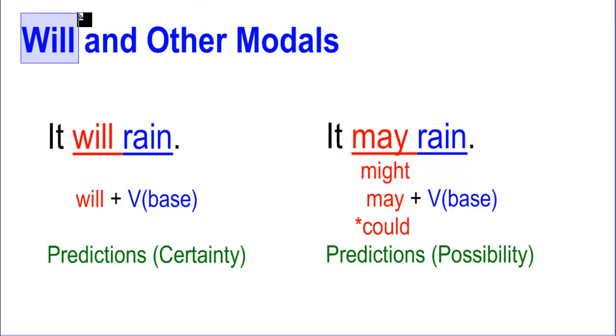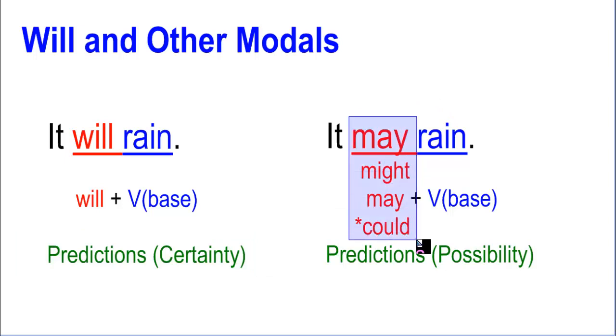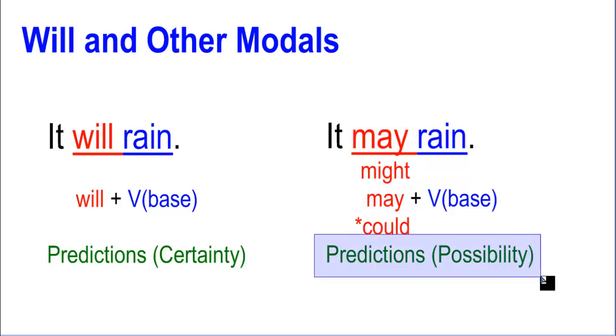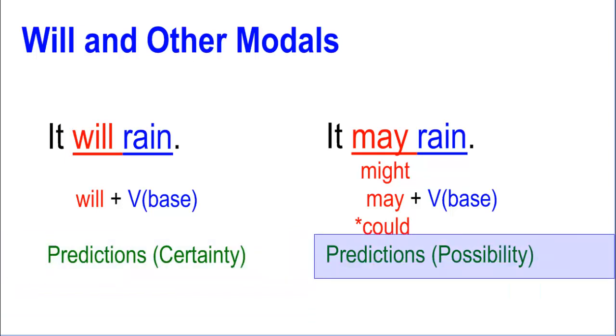Remember that you can also use other modals. Will is a modal verb, but you can use other modals for the future. What's the difference? When you use will for predictions, you express certainty. You are sure of your answer, even if you don't have evidence, but you're sure. But if you say may, might, or could, in these cases you are expressing a prediction, but this is just a possibility for the future. In this case you're certain, you're sure. In this case it's just a possibility for the future.